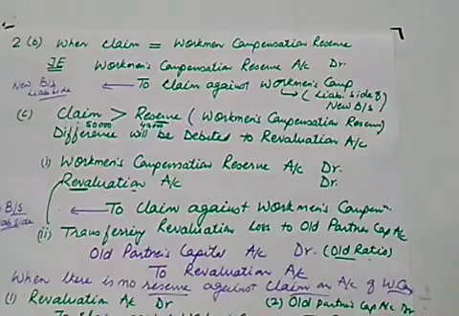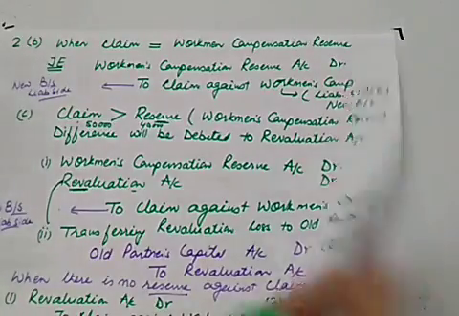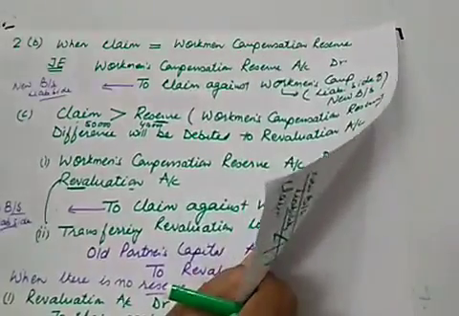So I hope the treatment of accumulated profit, especially workman compensation reserve, is clear to you. So let us do a small numerical relating to workman compensation from T.S. Grewal's book.